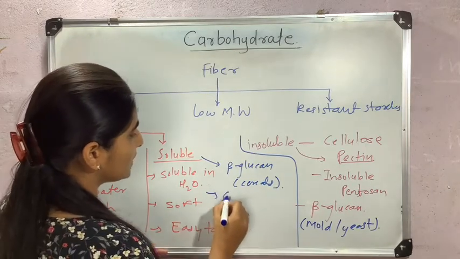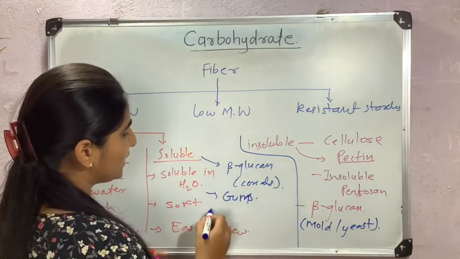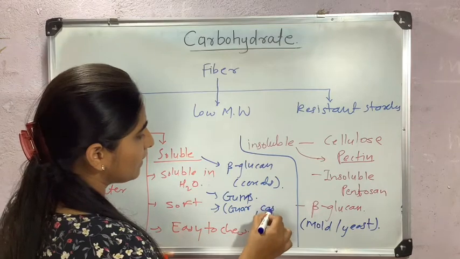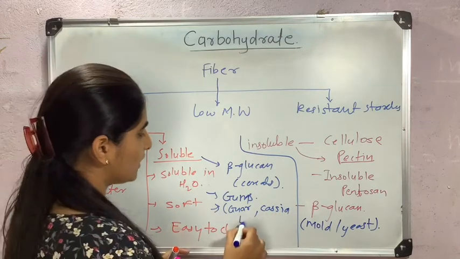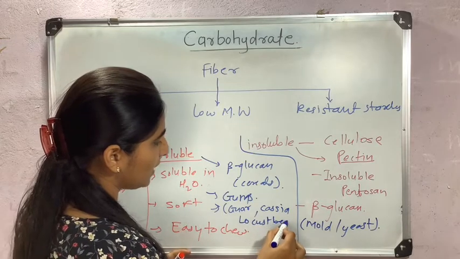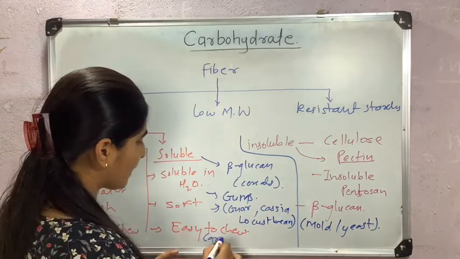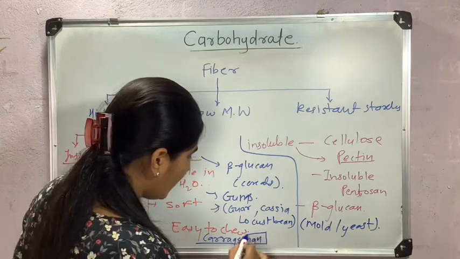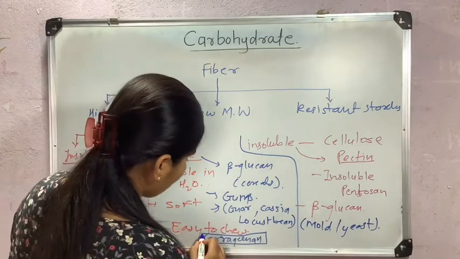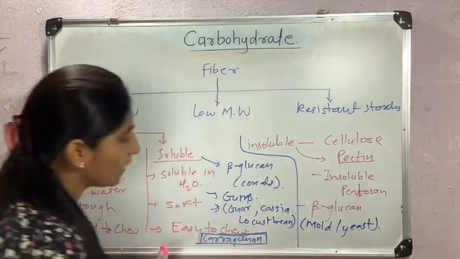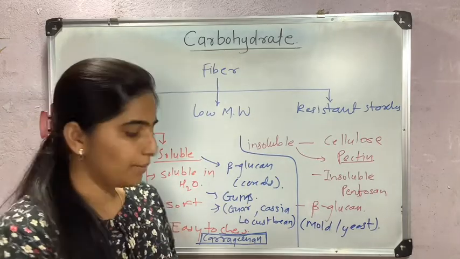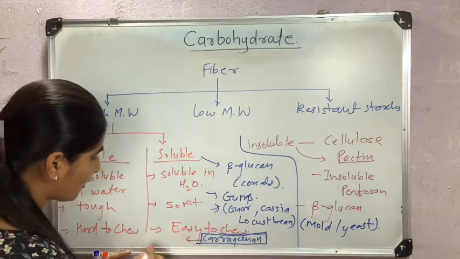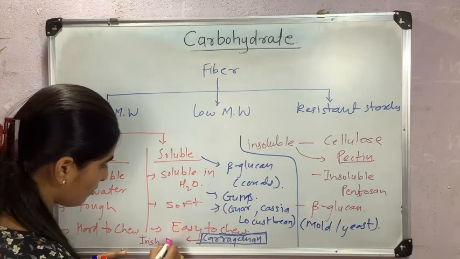And then next is gums present in nature like guar gum, then cassia, then locust bean gum, and carrageenan. An important term, Irish moss. Remember this term, Irish moss. Here I will write, it's another name for carrageenan, Irish moss.